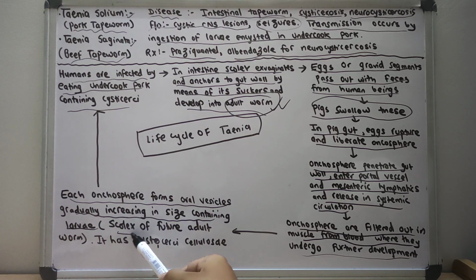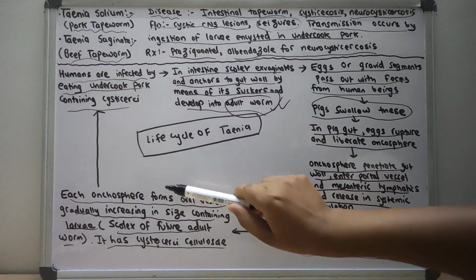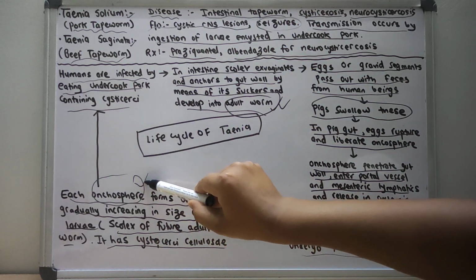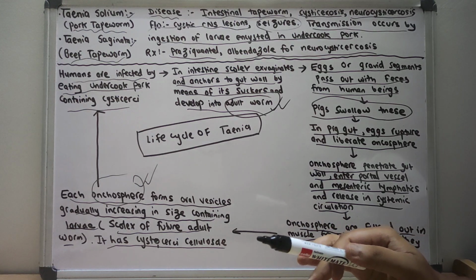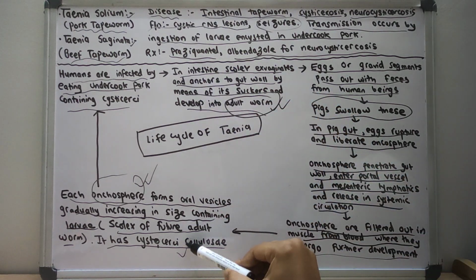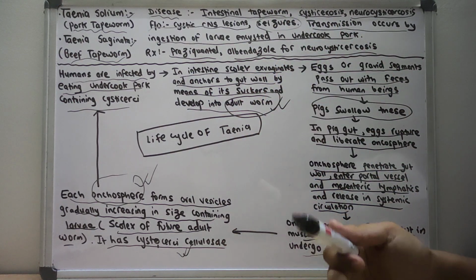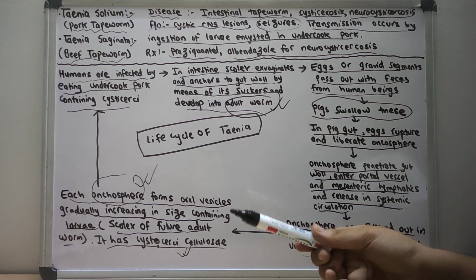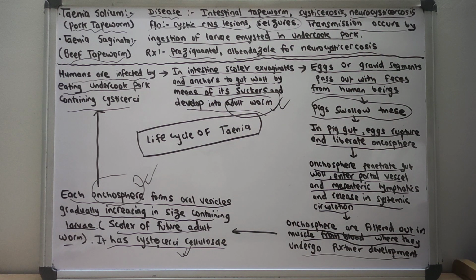So this contains the scolex of the future adult worm, and it is the cysticercus cellulosae. So humans are infected when we eat this. When we eat undercooked pork that contains this cysticercus cellulosae, then we acquire the infection of Taenia solium or Taenia saginata, and the whole life cycle continues like this.